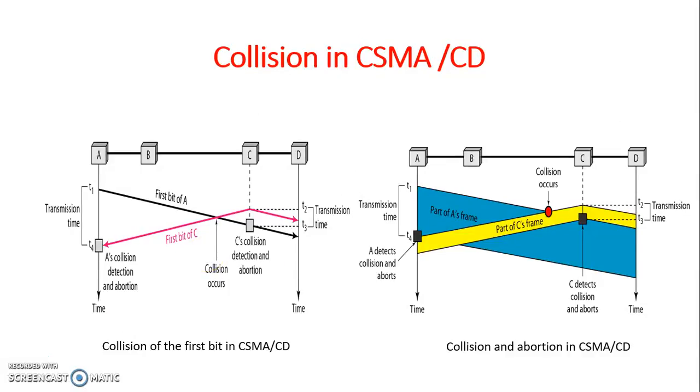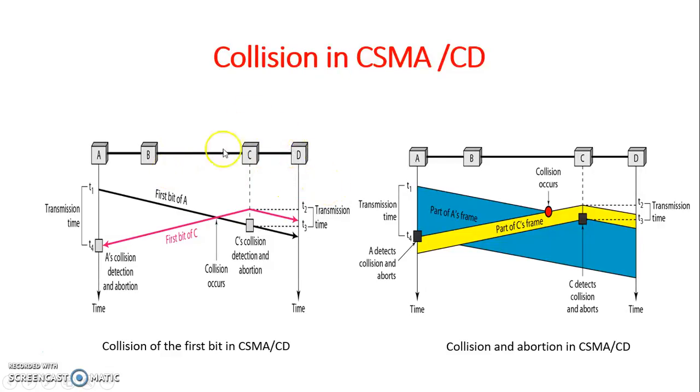Actually, in this example or in this diagram, the first bit transmitted by both A and C are involved in the collision. That is, at time t1, A starts sending the bits of its frame. At time t2, C has not yet received the first bit sent by A, and so it starts sending the bits of its frame, which propagate in the left as well as in the right direction.